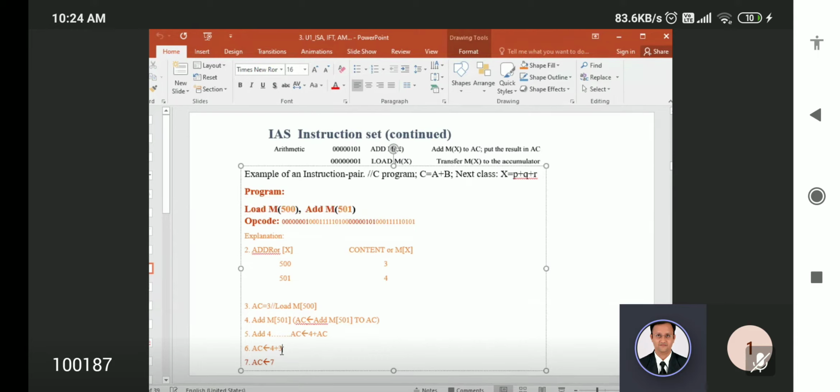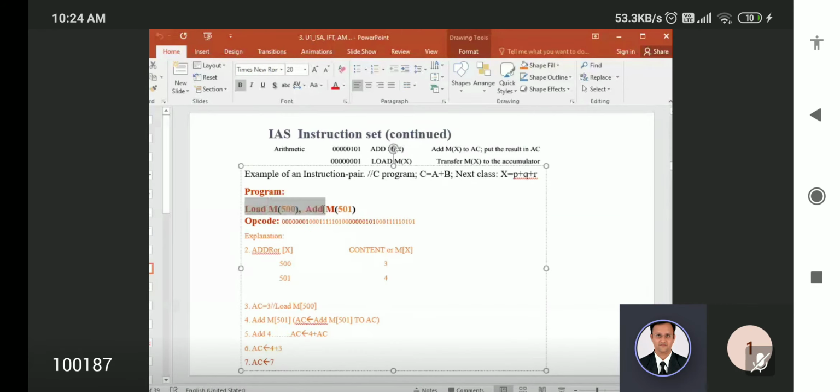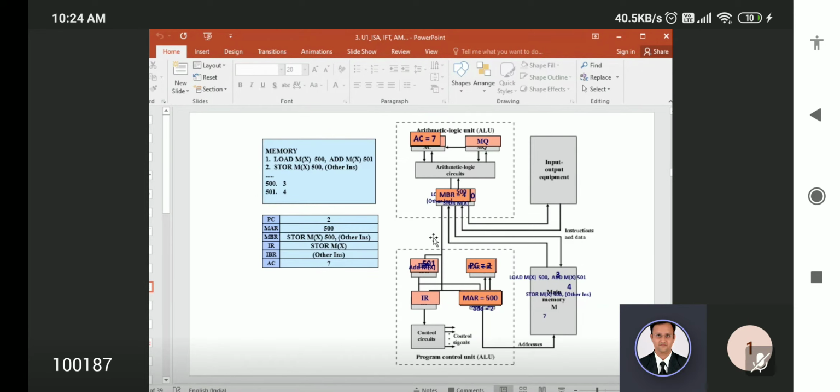Then you also have to write the explanation, because it is not a 1 mark question. For a 1 mark question you just write load M, add M, but this is a 5 or 10 mark question. So you have to not only write these two words, load and add, you have to write the explanation and the diagram. And you have to mention the sequence, because there is no animation while you are writing. So you just put the step sequence: this will come first, this will go second, likewise.